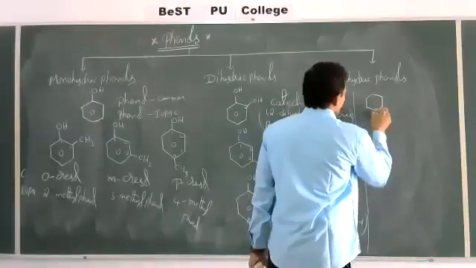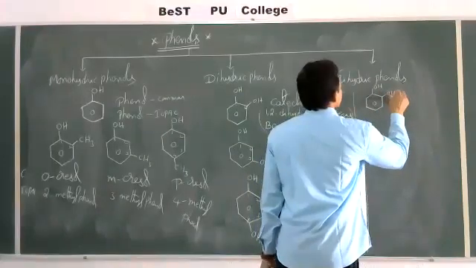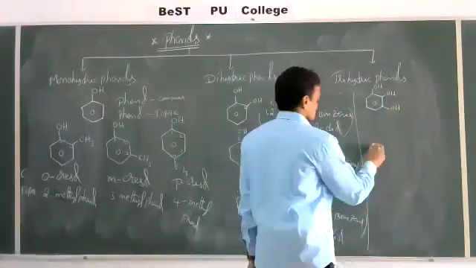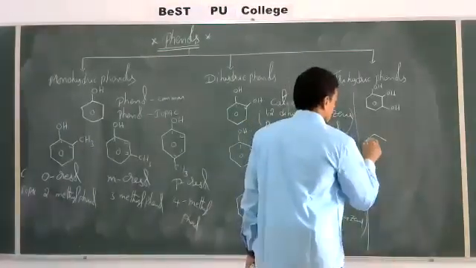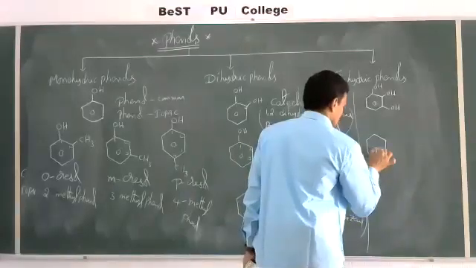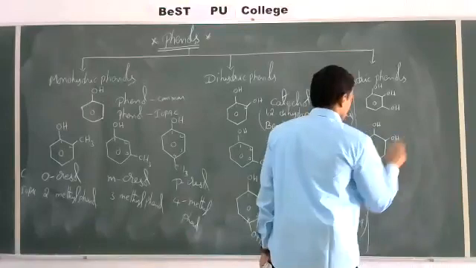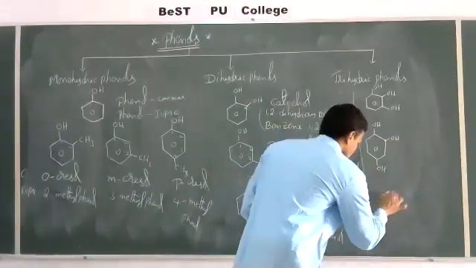So here also 3 possibilities are there. This is the first one. Second one.